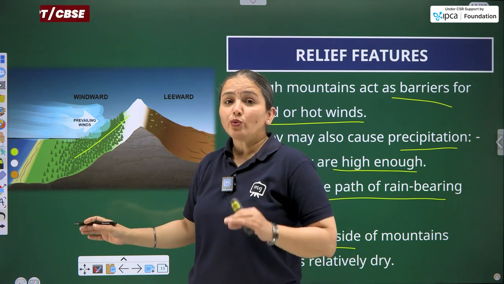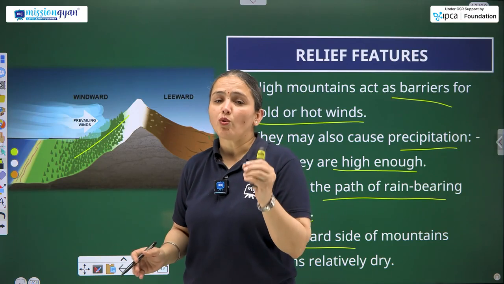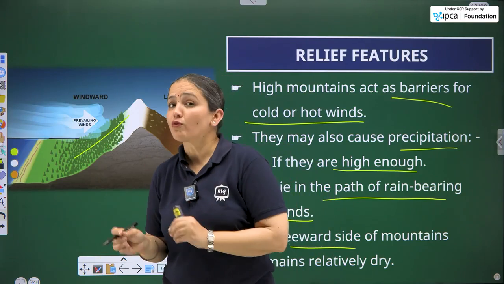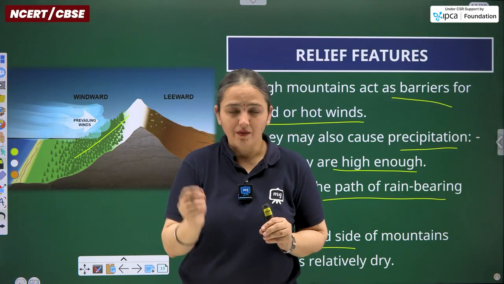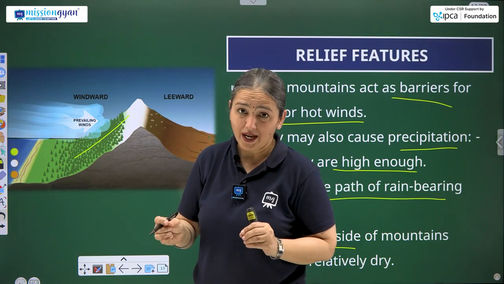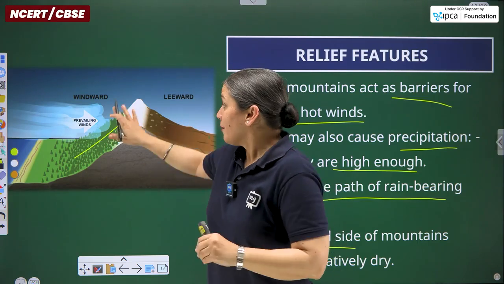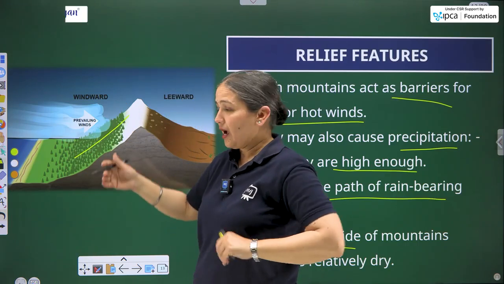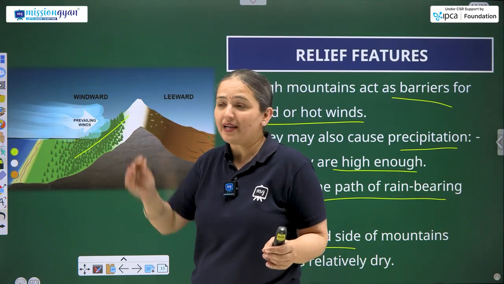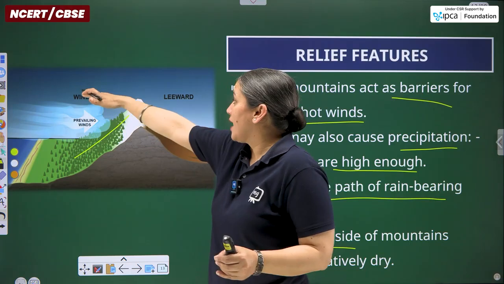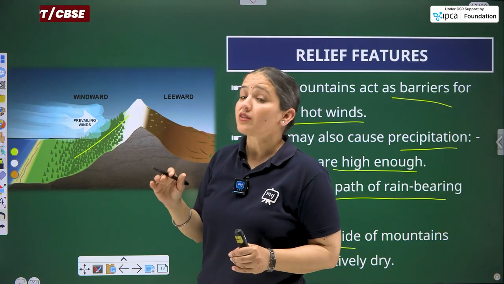As I've already told you, these winds do contain moisture, either in less amount or in more amount. They are heavy, so if they have to rise, if they have to elevate, they have to shed the water content on this windward side. Now the wind has become light, it will rise, it will elevate, and it will pass over this region.